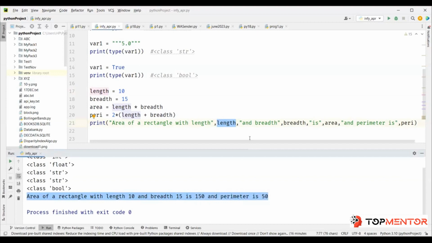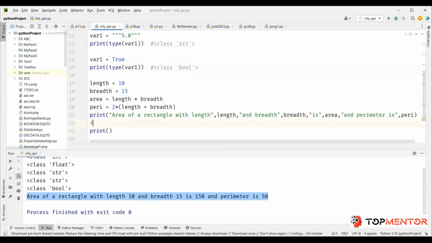Now, there is another way where you don't have to put so many quotations, so many commas, variables. That is called format string or F string. So this is going to format the output. What we do, you put F here and then you put quotation. The moment you put F here, Python knows, okay, you want to do formatting. So this is the exact text I want the output to be in, so I'm going to copy and paste it here.